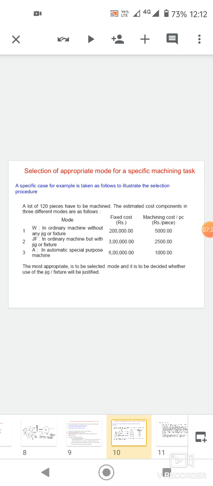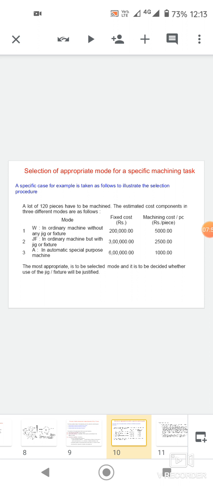In the elements of selection of appropriate modes for a specific machining task, a specific case for example is taken as follows. To select a procedure, a lot of 120 pieces has to be machined. The estimated cost components in three different modes are as follows.